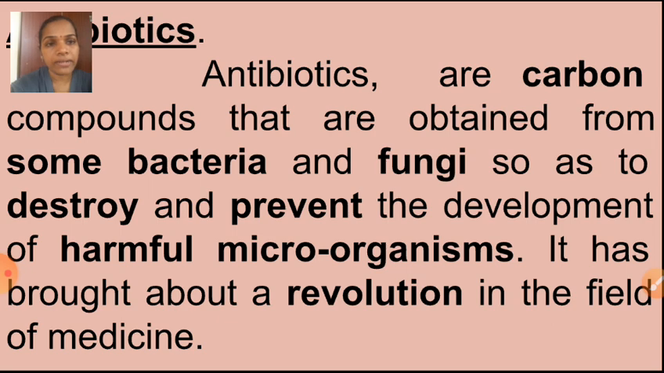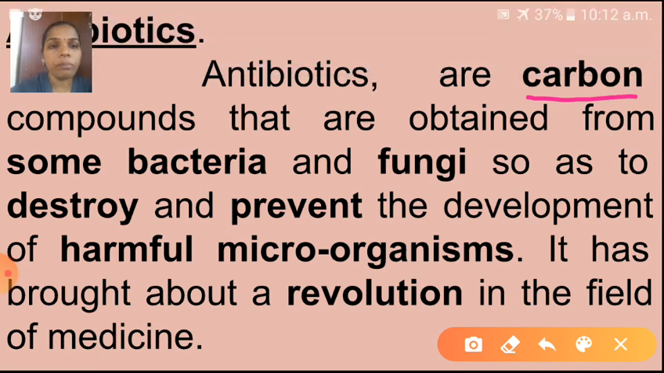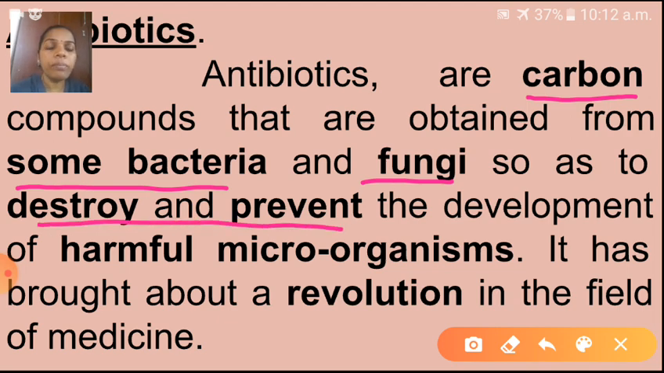Antibiotics, what is meant by antibiotics? Antibiotics are carbon compounds obtained from some bacteria and fungi so as to destroy and prevent the development of harmful microorganisms. Bacteria and fungi are microorganisms. So antibiotics are obtained from some bacteria and fungi to destroy and prevent the development of harmful microorganisms.